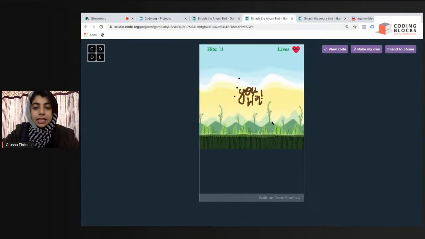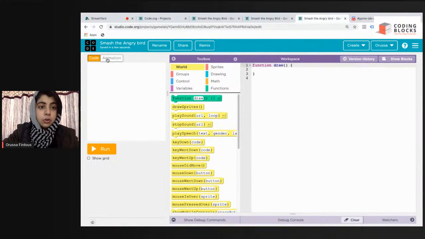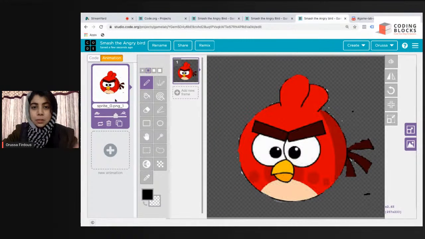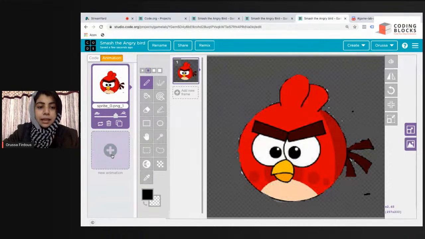Let us first move on to the background. As you can see, you can use any background. First, we have to add the background. We'll move on step by step. For the background, I have just ignored this sprite for once. I'm going to give you this sprite, don't worry. Just for the background, we are going to add our background first.